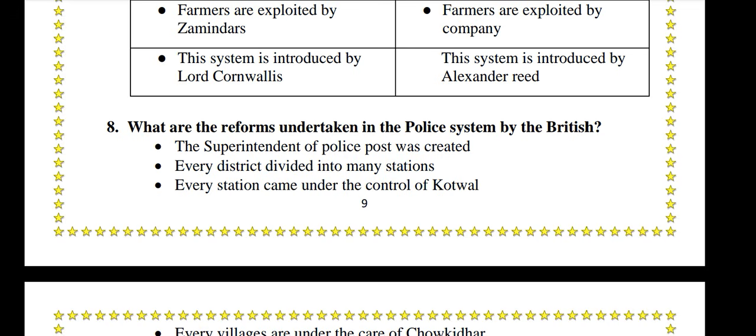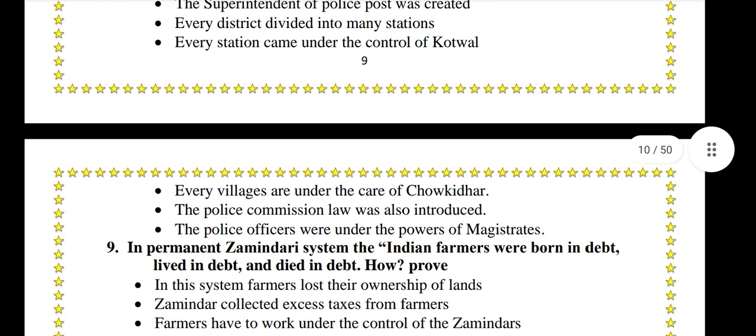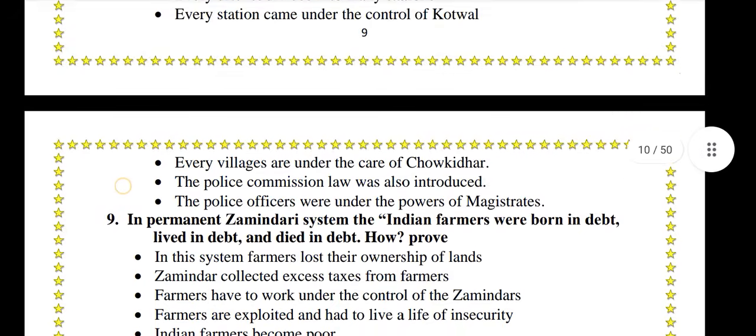What are the reforms undertaken in the police system by the British? The Superintendent of Police was created. Every district was divided into many stations. Every station came under the control of a Kotwal. Every village was under the care of a Chowkidar. The police commission law was also introduced. The police officers were under the powers of the magistrates.